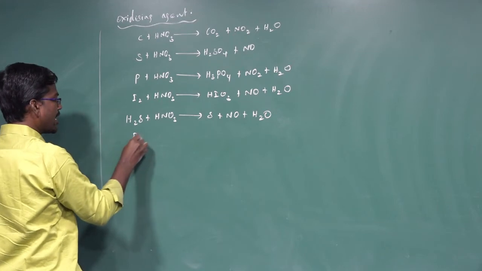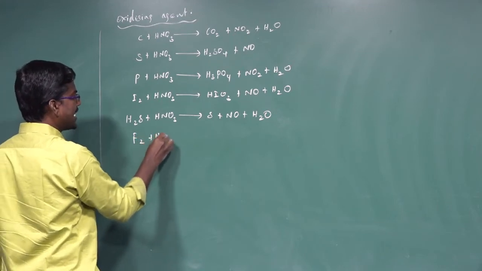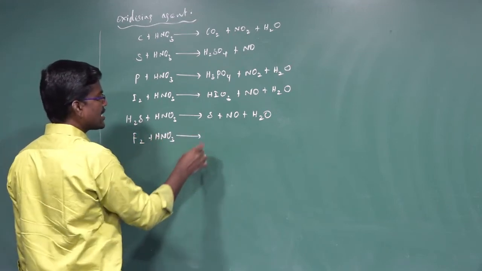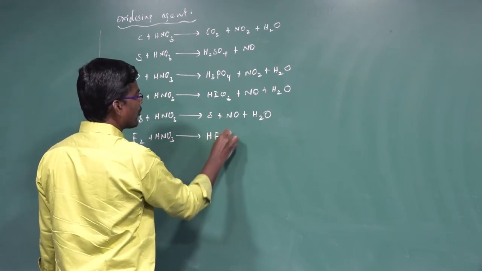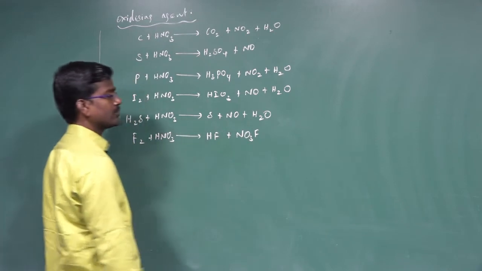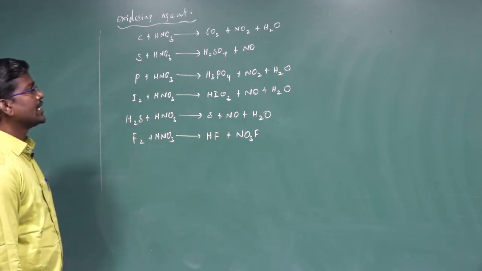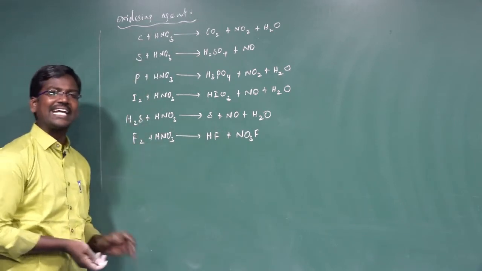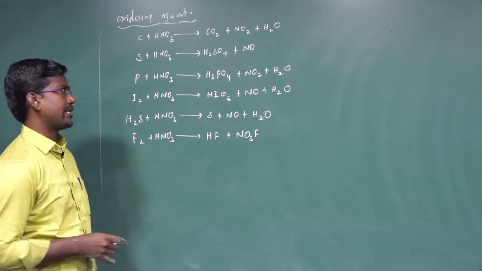Then fluorine, F2, reacts with nitric acid, HNO3, to give hydrogen fluoride, HF, plus fluoronitric acid, NO3F. In this reaction nitric acid acts as an oxidizing agent.